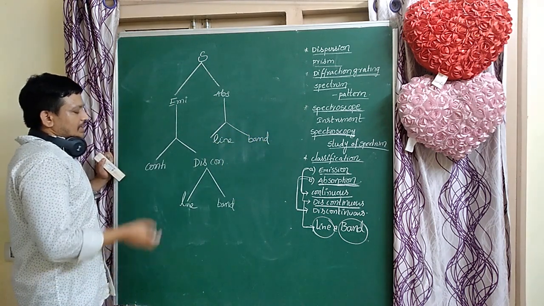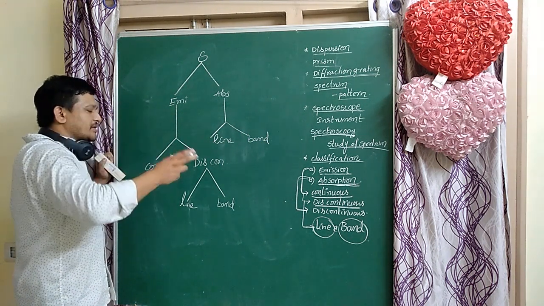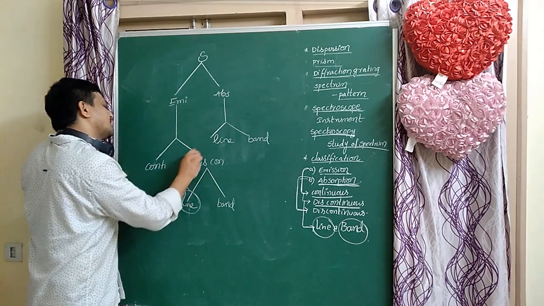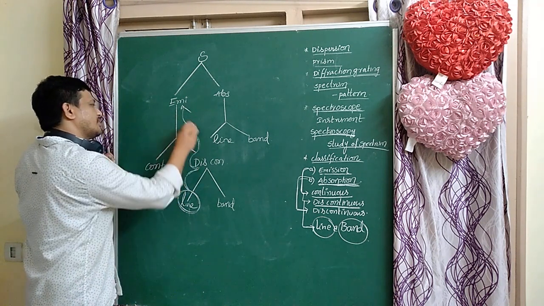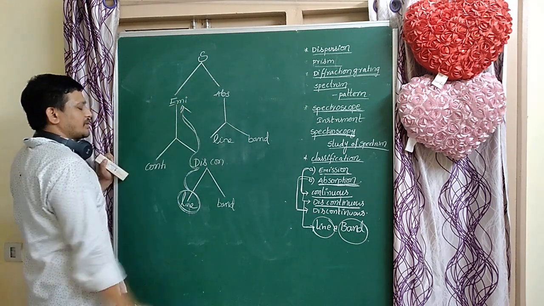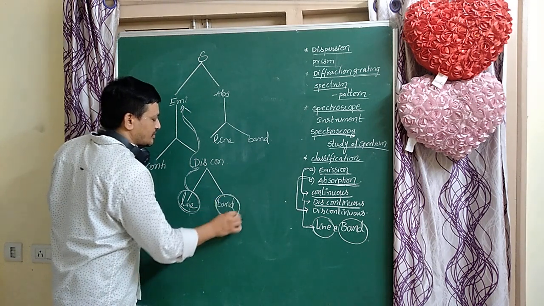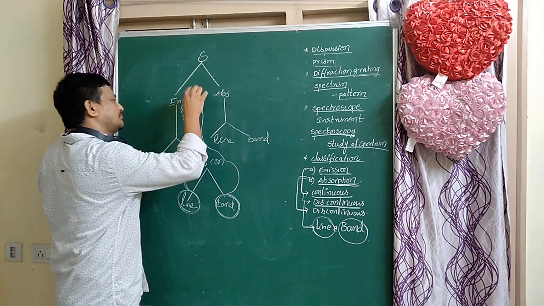So here, lines are formed on the spectrum due to emitted radiation. That spectrum is called line discontinuous emission spectrum. That is very important. If bands are obtained on the spectrum, that spectrum is called band discontinuous emission spectrum.